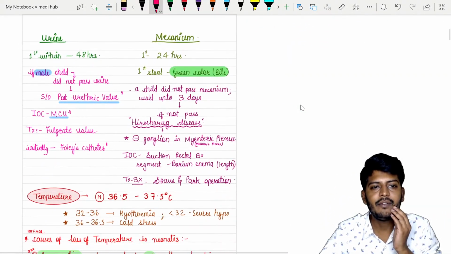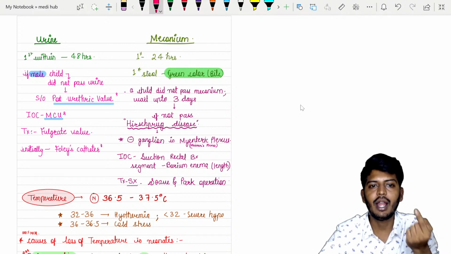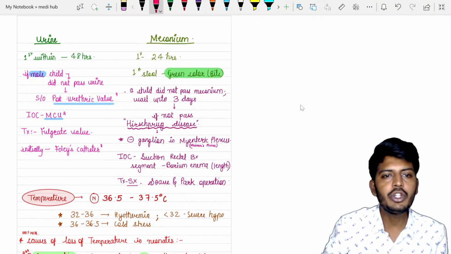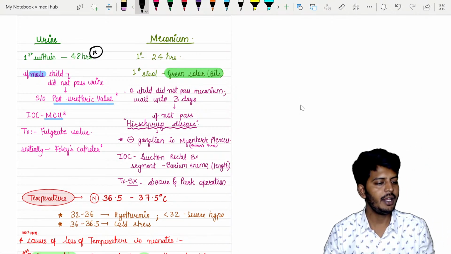Immediately after birth, the baby has to pass a few things. What are they? The first urine and the first stool. The first urine should be passed within the first 48 hours.